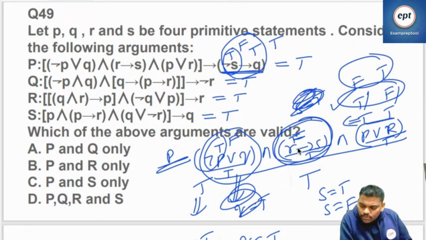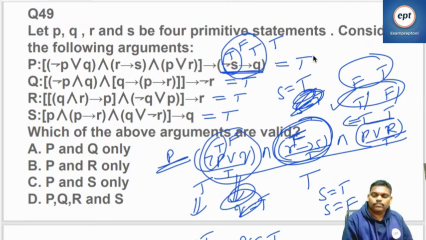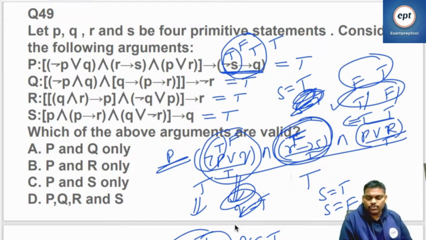But what about this one? R is true means S should be true. So finally substitute all the information. Q may be anything. S should be true. S is true means negation true becomes false. False and anything is false. I think there is no problem at all.